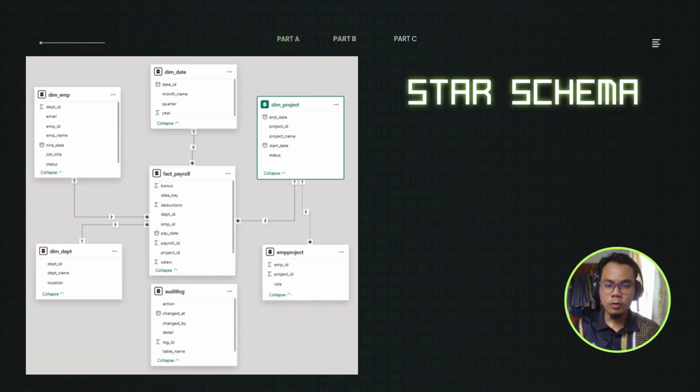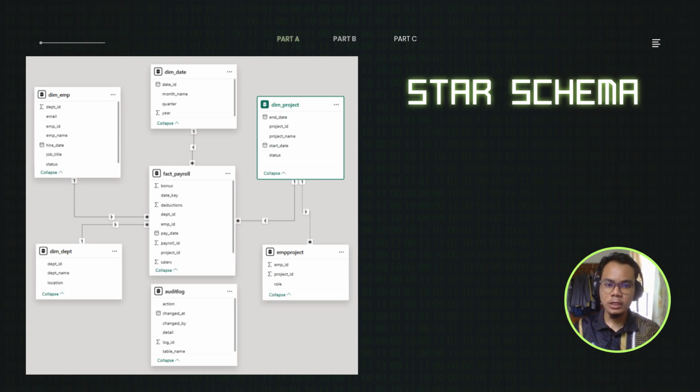In this part, for global tech payroll analytics, we choose star schema because it is fast and simple for reporting. The center of the star schema is the fact payroll because it holds the measurable payroll data, which is salary, bonus, and deduction. It is surrounded by dimension tables, which are employee, department, project, and dates, each providing context like who, where, what, and when. And we exclude the table of defaults because it does not answer business questions in the fact payroll cost.